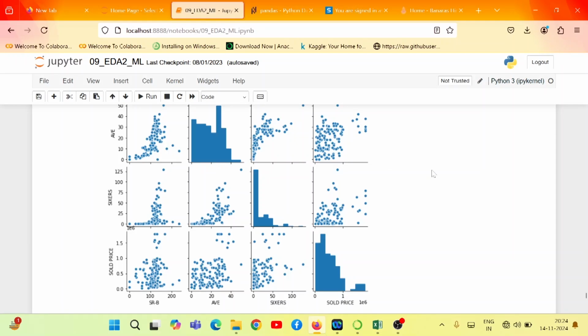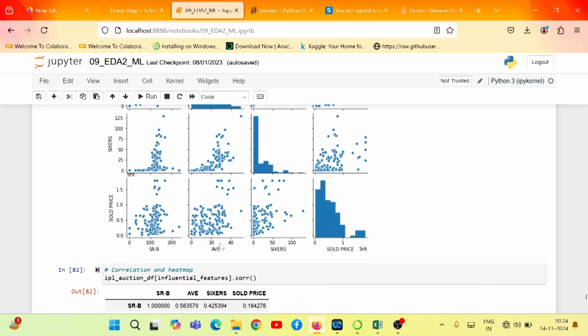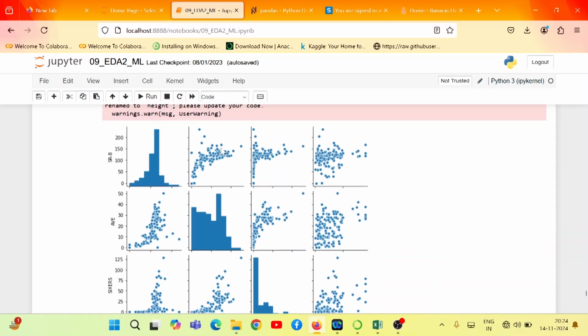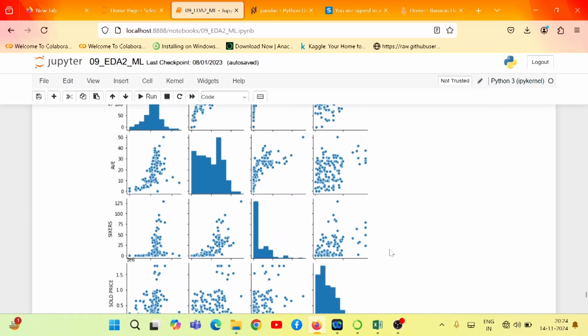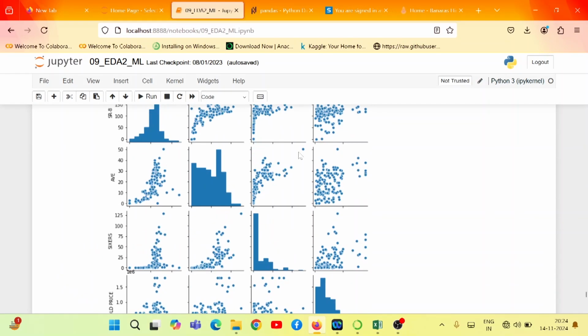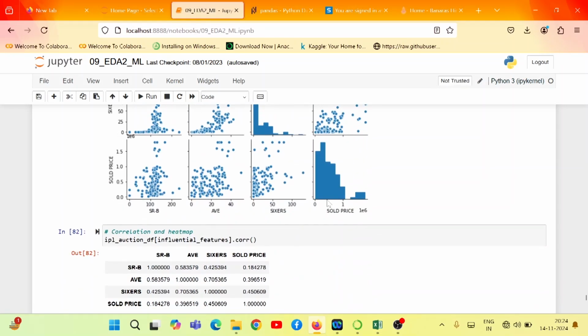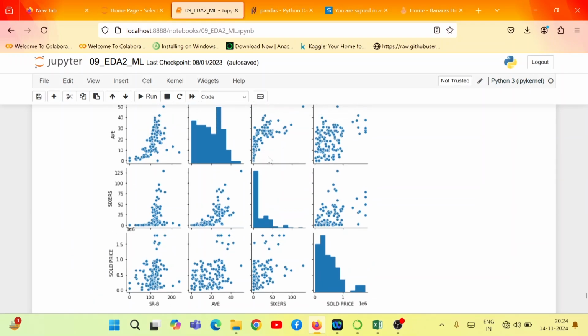If you plot it, you will see that strike rate of bowler and average have a positive correlation. Similarly, average and sixers seem to be highly correlated. This is the average, this is the sixers, and this is the plot of it. It means average and sixers are more highly correlated compared to average with the strike rate of bowler. That idea we can figure out by using this pair plot.